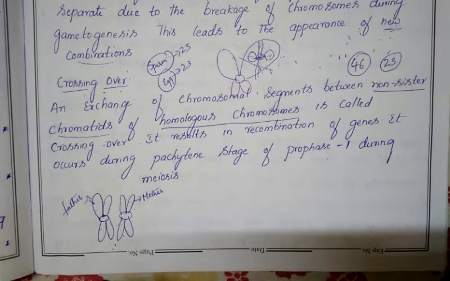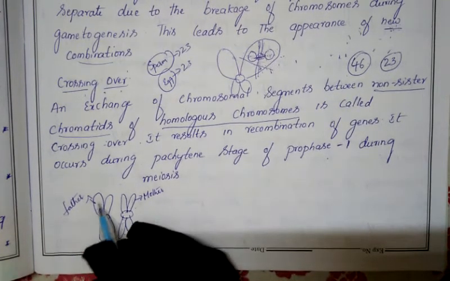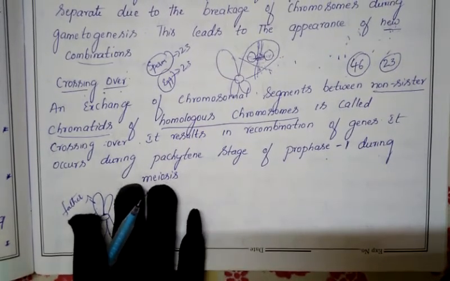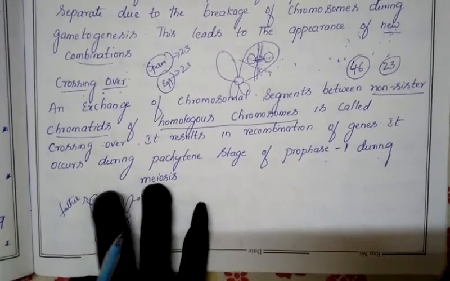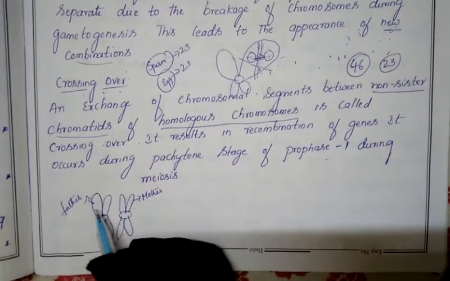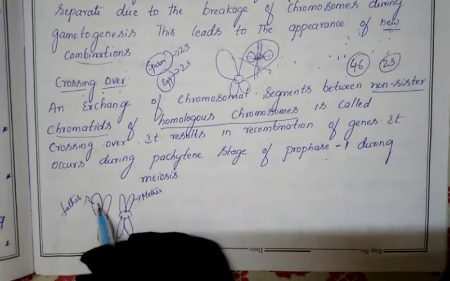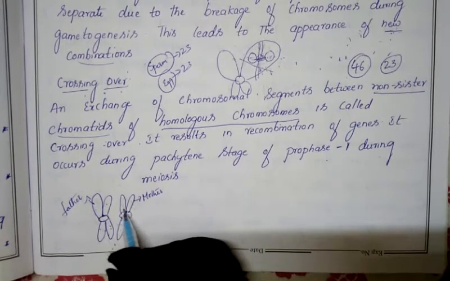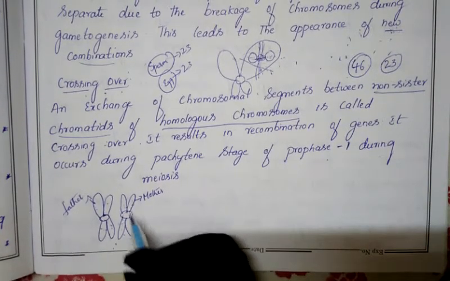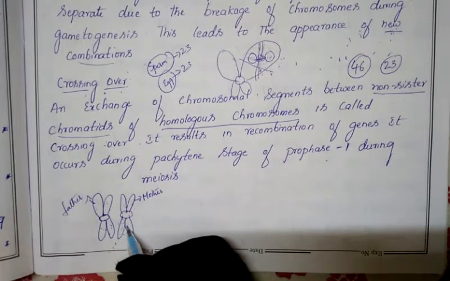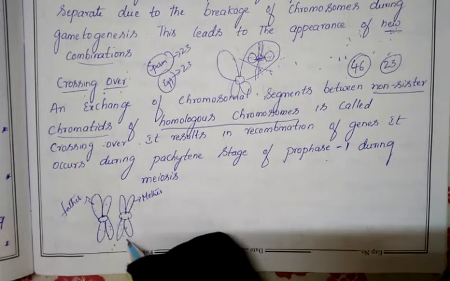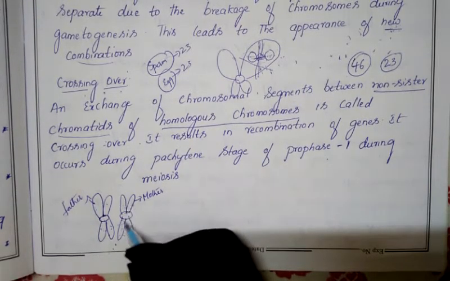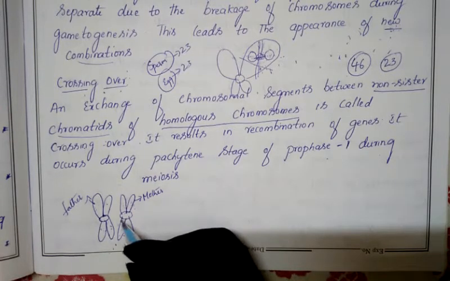So first of all we will see what is the meaning of sister chromatids. Sister chromatids, to whom does it refer? In this one chromosome which I have shown here, this chromosome has chromatids, so this chromatid and this chromatid, which are present on the same chromosome, we call these two chromatids sister chromatids, because these chromatids are present on the same chromosome.